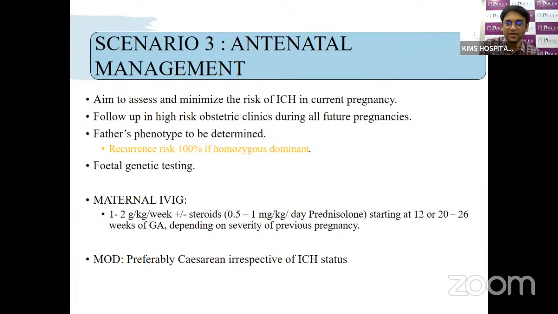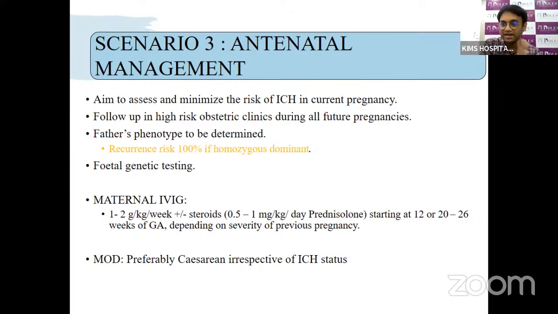For the mother, we can give 2 things. One, we can give 1 to 2 gram per kg per week of IVIG with or without steroid. As the steroid we can give prednisolone at 0.5 to 1 mg per kg per day. We can start at 12 weeks and continue till 26 weeks if there is any previous history of intracranial hemorrhage. If there is no previous history of intracranial hemorrhage, then we can start at 20 weeks and give it till 26 weeks. And in these babies, in order to prevent intracranial hemorrhage, we always prefer to do a cesarean section.